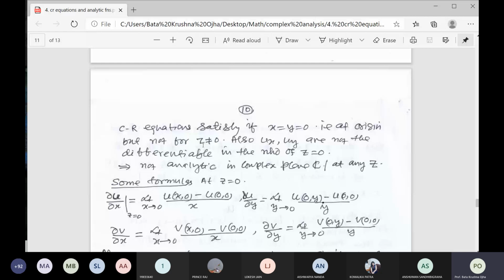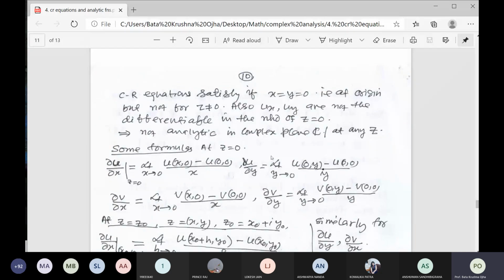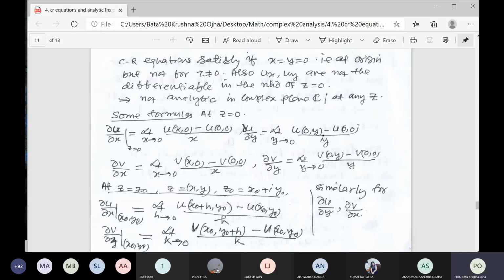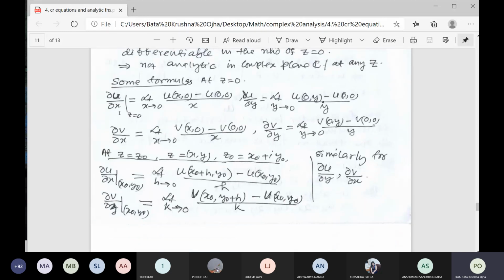For |z| not equal to 0, that is, other than the origin, u_x and u_y are not differentiable in that neighborhood, so the result may be different. x different, y different, other than the origin. Therefore, this is not analytic in the complex plane C for any z. So some formulas I have given you. You remember this.